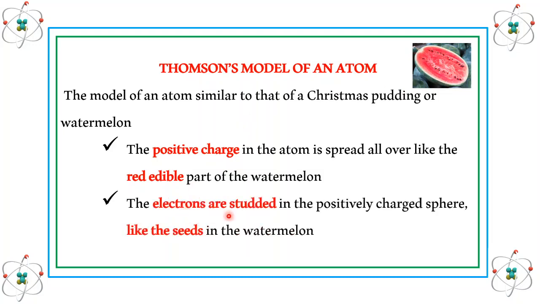The electrons are studded in the positively charged sphere like the seeds in the watermelon. So these black seeds indicate, as per J.J. Thomson, that electrons are embedded in this way inside that positive charge which is present inside the atom.